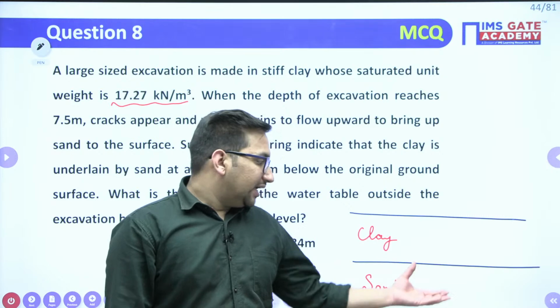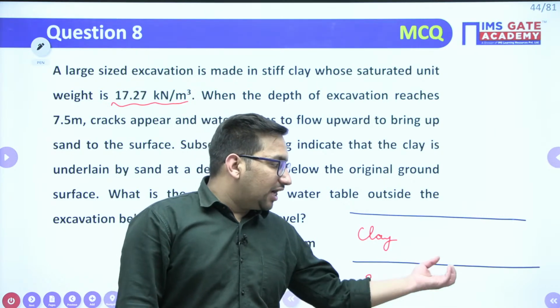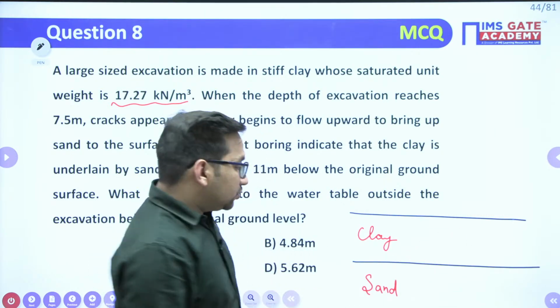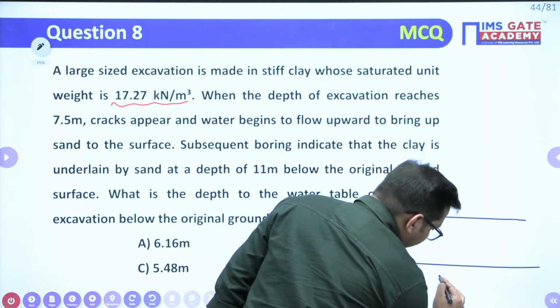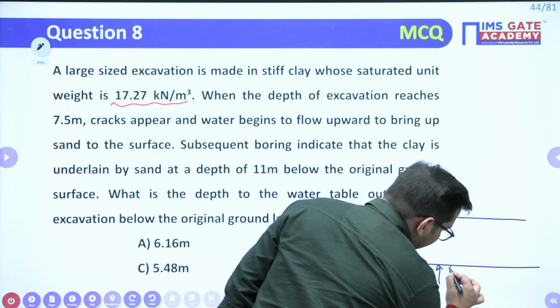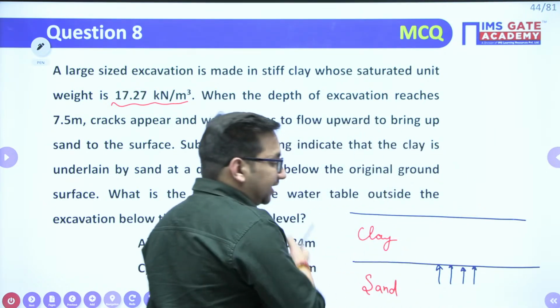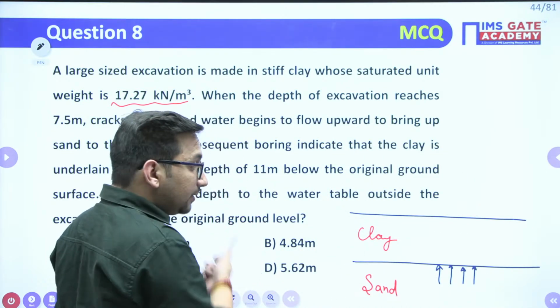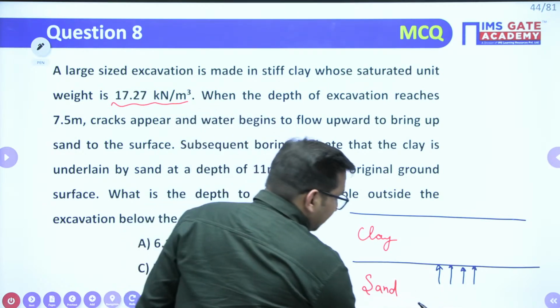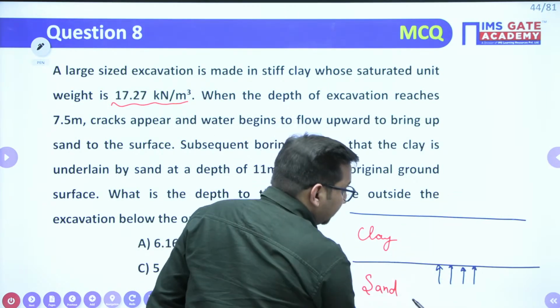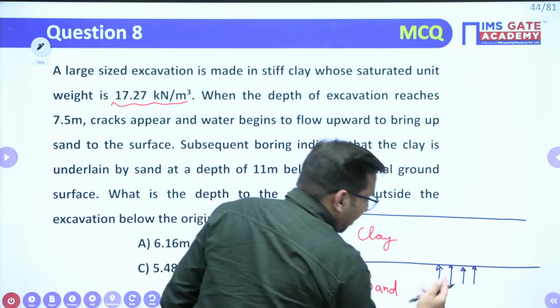As you know, in the confined aquifer there will be water under pressure, and this water, if it is under pressure, it will try to come up, right?